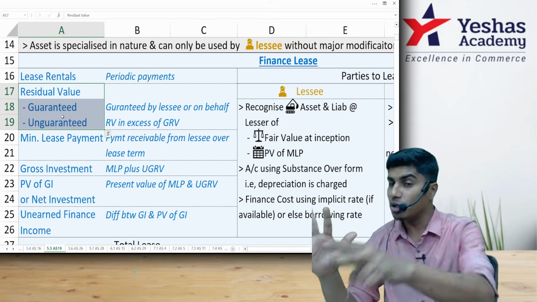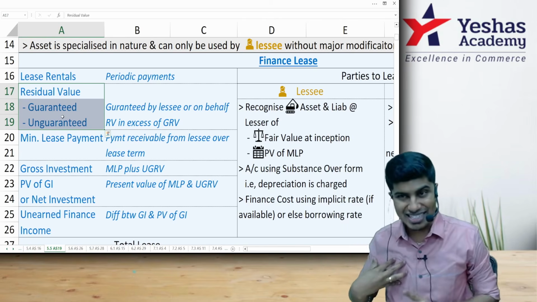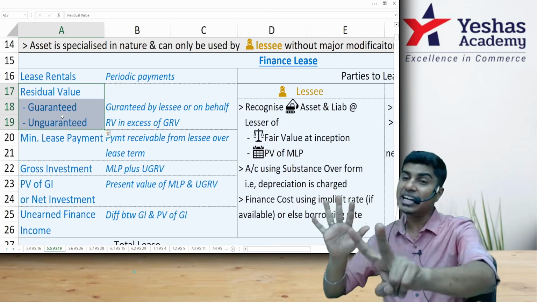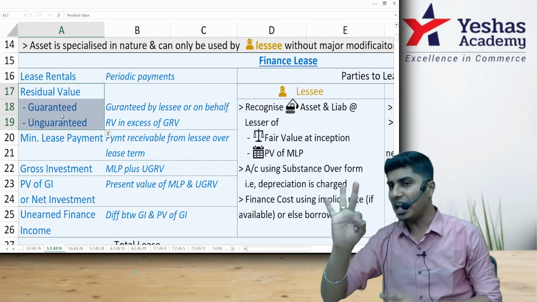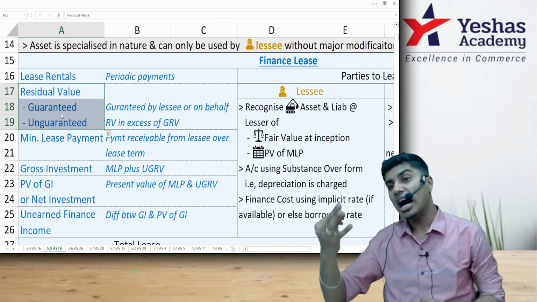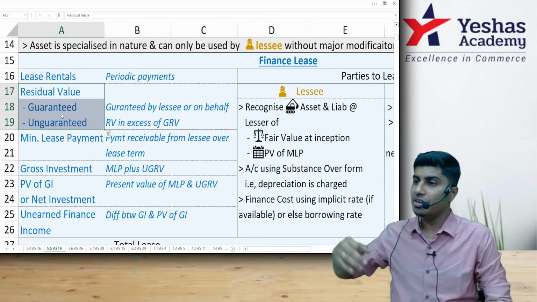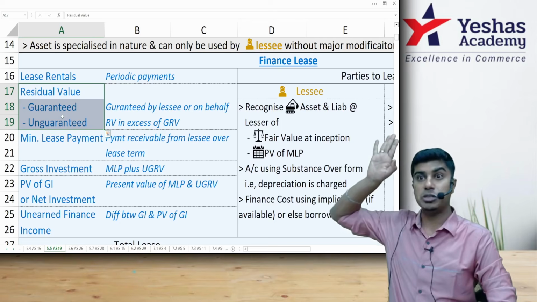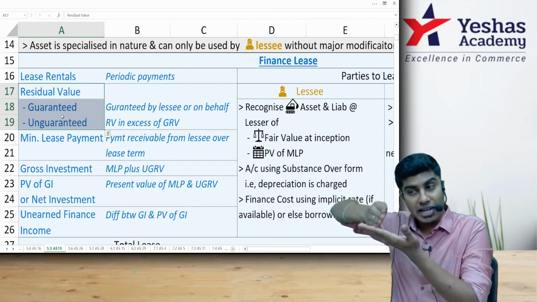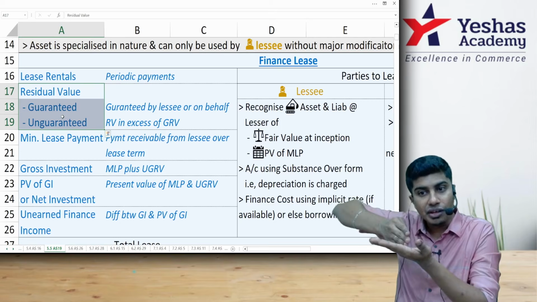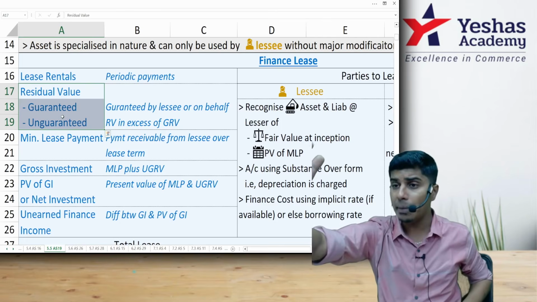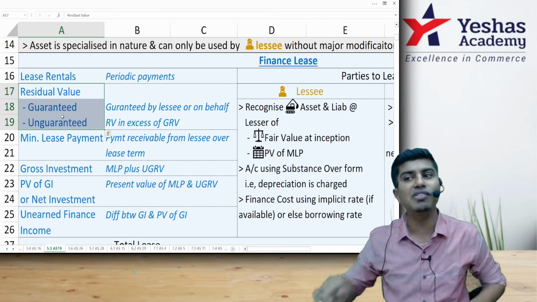I have told 5, but you agreed only 2. So according to the lessor, residual value is 5. According to the lessee, agreed and guaranteed is only 2. So the 3 lakhs that the lessee has not agreed to, but the lessor still believes, is unguaranteed residual value. Whenever you do any accounting from the lessor's perspective, you will do MLP plus GRV plus UGRV. Whenever we do any computation from the lessee's perspective, you will do MLP plus GRV. UGRV will not be considered.